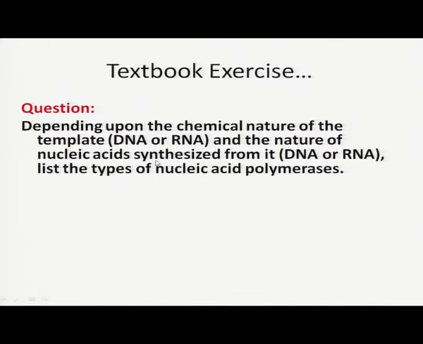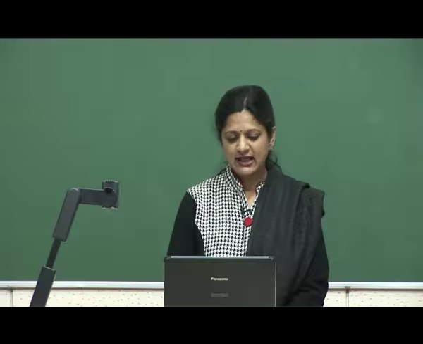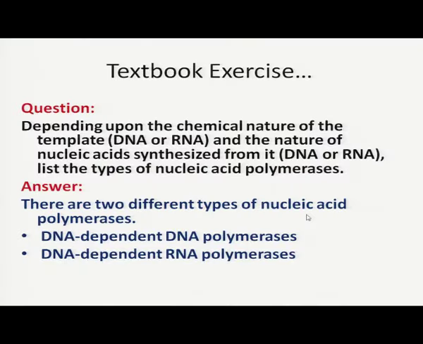The next question is, depending upon the chemical nature of the template, DNA or RNA, and the nature of the nucleic acid synthesized from it, DNA or RNA, list the types of nucleic acid polymerases. So, if we talk about the polymerase enzyme for DNA or RNA, there are 2 different types of nucleic acid polymerases. One is DNA dependent DNA polymerase enzyme, which helps in polymerization of DNA, and the second one is DNA template RNA polymerase, which helps in RNA polymerization or transcription.